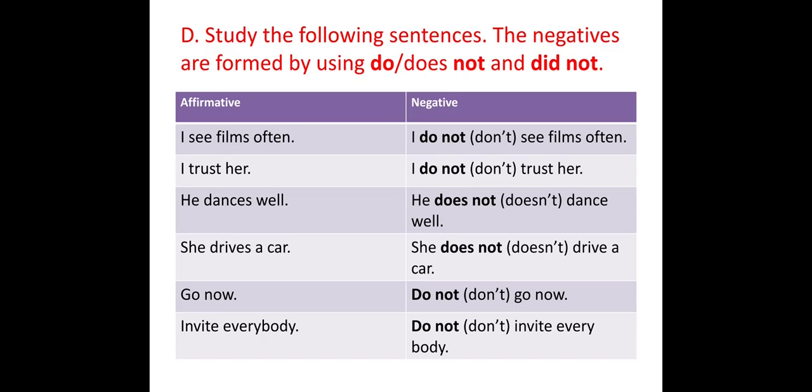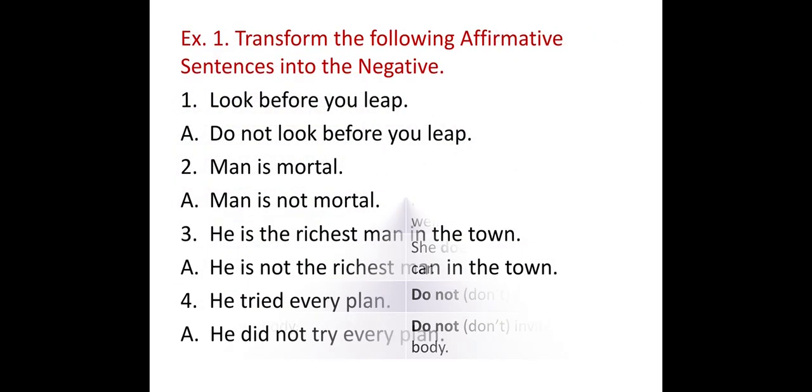So children, I hope you all understood this full topic of negative sentences. Now we will see some examples, means exercises. So first exercise, transform the following affirmative sentences into negative. So first we have to change whichever sentences are given in the first exercise, that is the affirmative sentence, and we have to transform that sentence into negative.